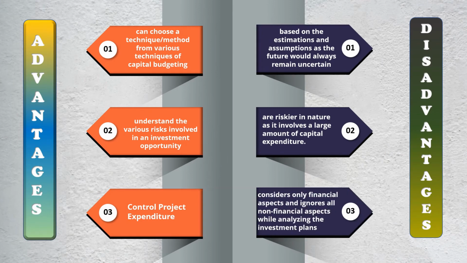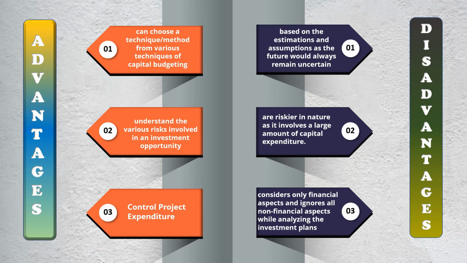And now let's see the advantages and disadvantages of capital budgeting. The first advantage is MJD can choose a technique or method from various techniques of capital budgeting like payback period, net present value, profitability index, and internal rate of return to estimate whether it is financially beneficial to take on a project or not. Second, capital budgeting will help MJD to understand the various risks involved in an investment opportunity and how these risks affect the returns of the company. It helps the company to estimate which investment option would yield the best possible return.